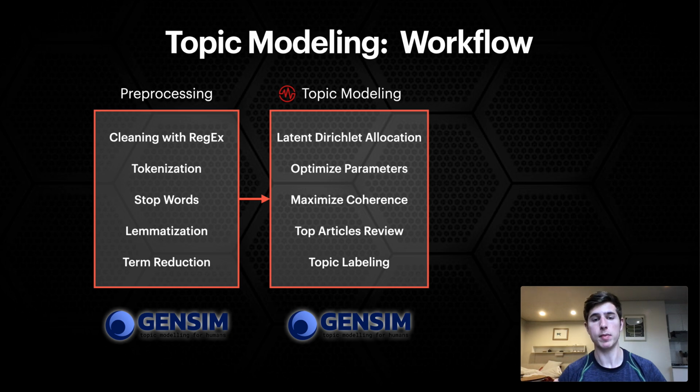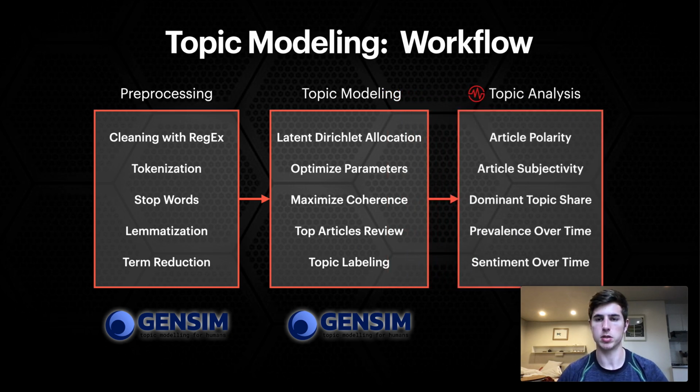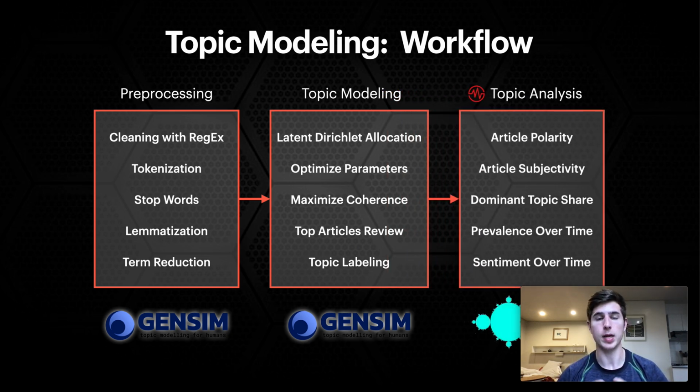I then obviously had to optimize my parameters. I decided to maximize what's called a coherence score, which is something within the GenSim library. Then I looked at my top articles and made sure they made sense and came up with topic labels. And fortunately, the topics were very cohesive, so I could label them quite nicely, as you'll see on the Tableau dashboards. And then from there, I did topic analysis.